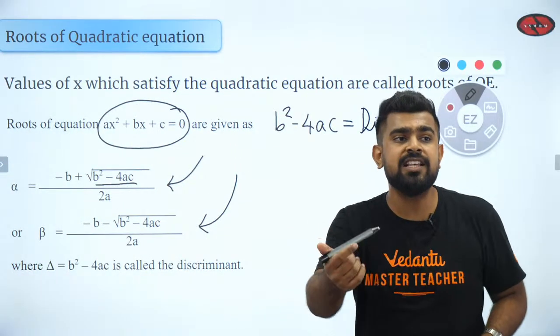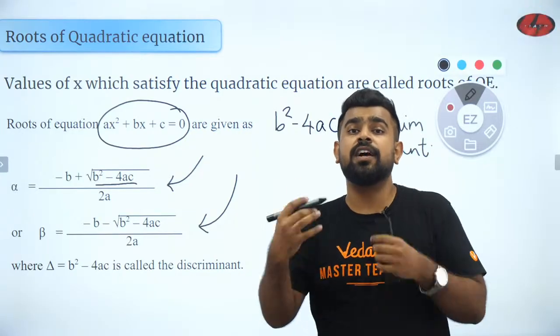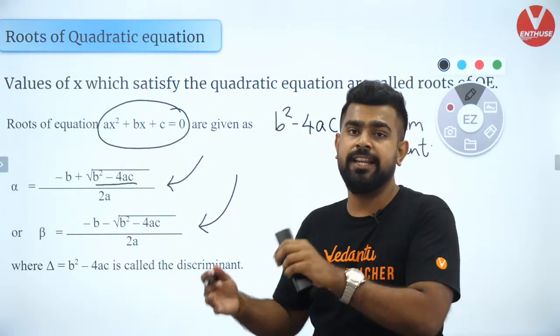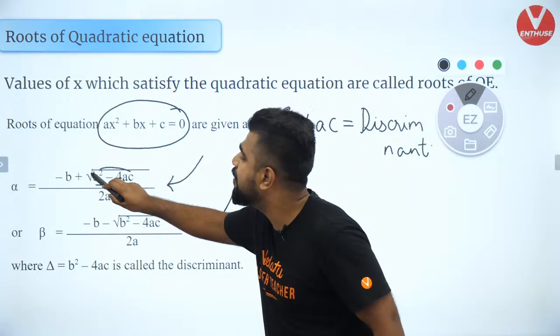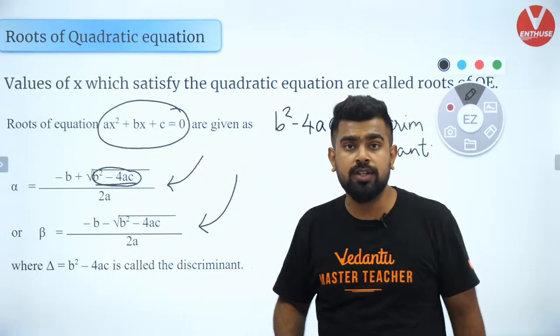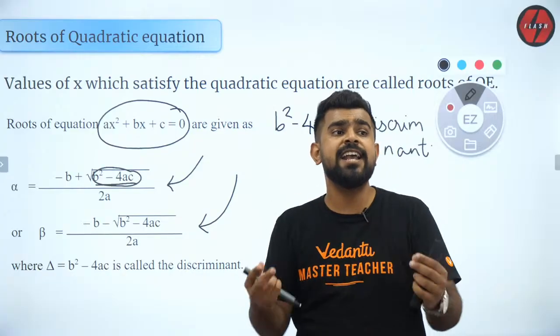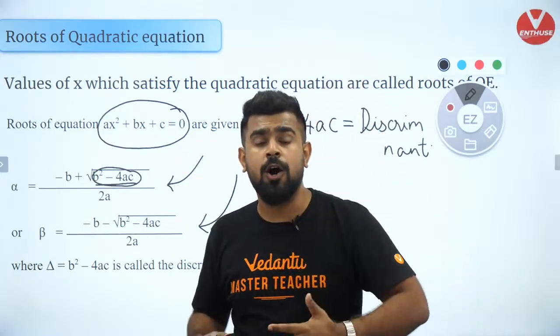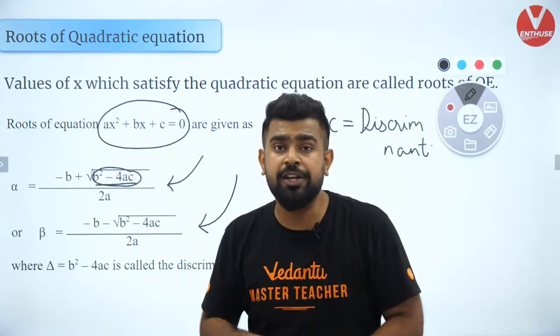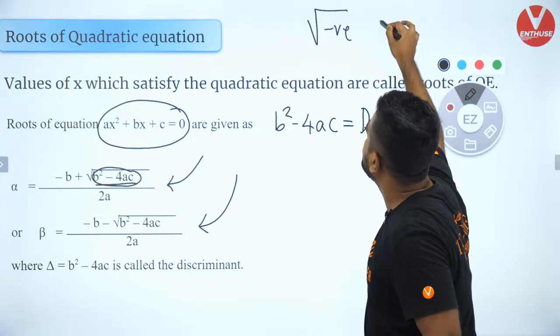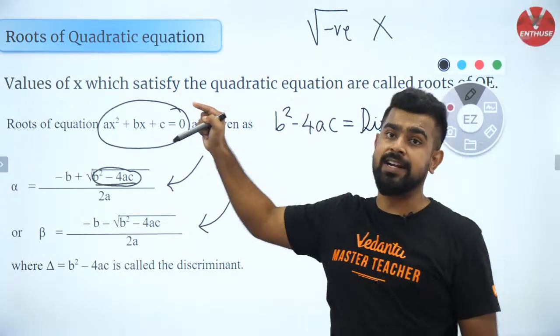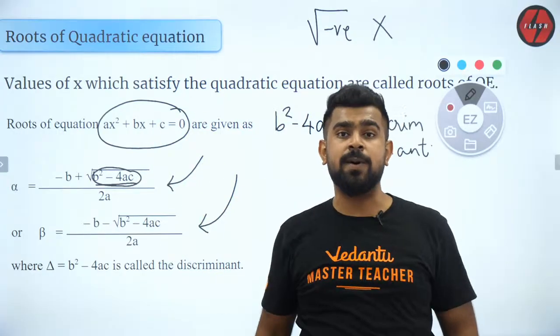Now somebody was asking, sir, what is real and imaginary? Imaginary roots come because if you have a negative number inside the root, you have a problem. Because you must be aware that your teacher would have told you, whenever you have a square root, don't put anything negative. She'll be like, no, don't do that. If you do that, I'll give you minus marks.